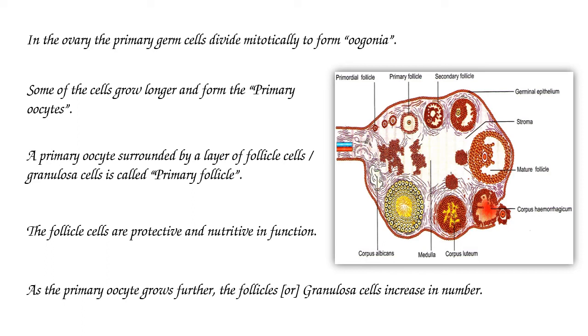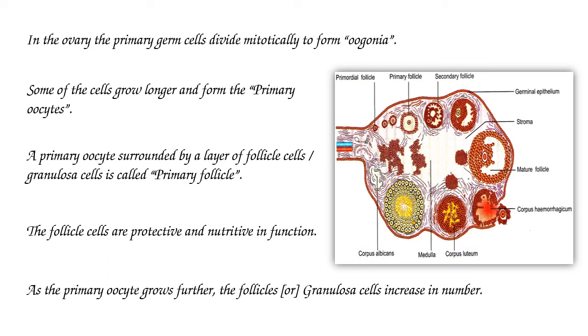A primary oocyte surrounded by a layer of follicle cells or granulosa cells is called a primary follicle. The follicle cells are protective and nutritive in function. As the primary oocyte grows further, the follicle or granulosa cells increase in number.